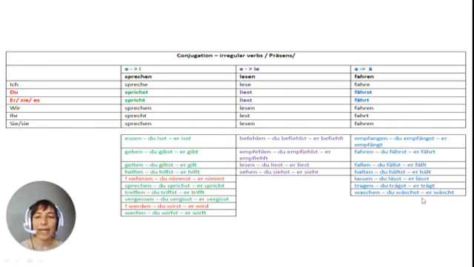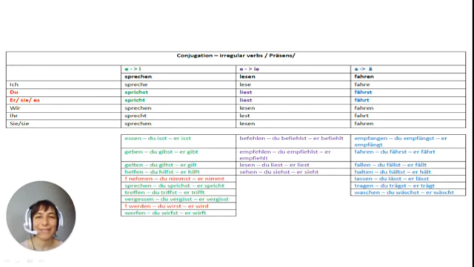Below that, I have a few more commonly used verbs that are conjugated just like sprechen. For example, essen, geben, gelten, helfen, and so on. You can take a look and remember nehmen and werden. These two verbs are more irregular than the others, if I could put it like this, because they change their main part a bit more.